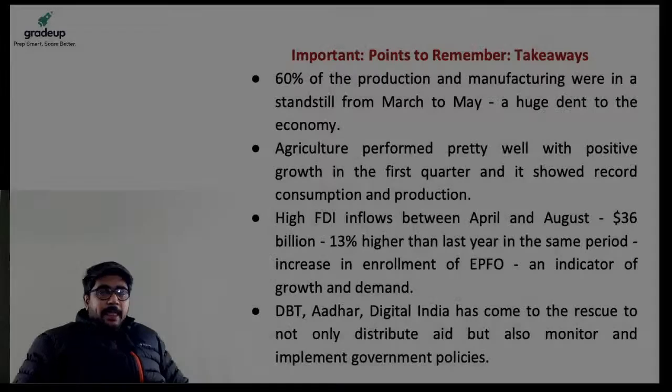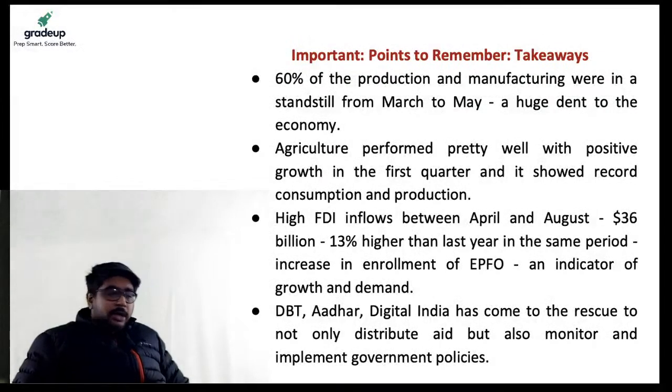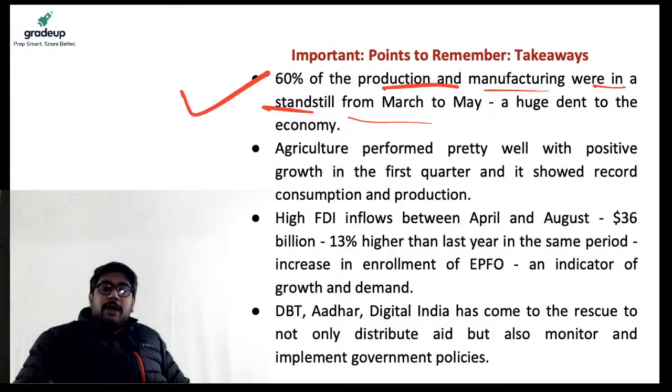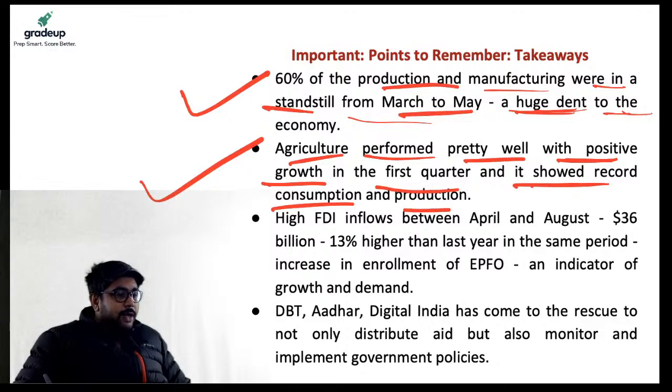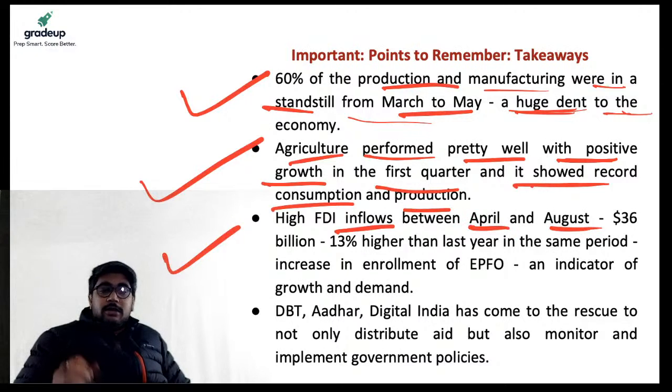Now, what are the important points to remember? Key takeaways. First, production and manufacturing were at a standstill from March to May. Please remember this. This was a huge dent to the economy. Second, the agriculture sector did perform really well with positive growth in the first quarter and showed record consumption and production also, right? Third thing, please remember, high FDI inflow between April and August, $36 billion, which is almost 13% higher than last year in the same period.